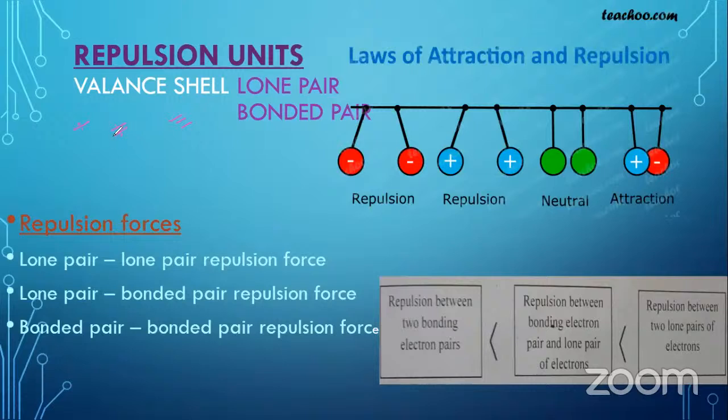But if they have come in as a double bond, there is no other option. Even though they have a repulsion force between themselves, they can't stay far away from each other, because they have to build up the bonding between the same two atoms. So even in a triple bond, a double bond, or otherwise multiple bonds, they have repulsion forces among each other, but actually we don't have any option. We have to take it as one unit for the repulsion force.